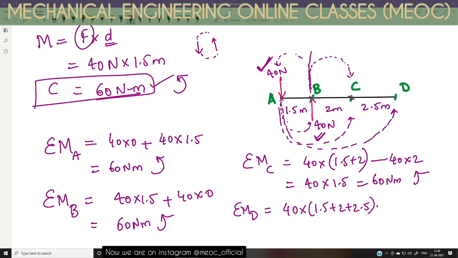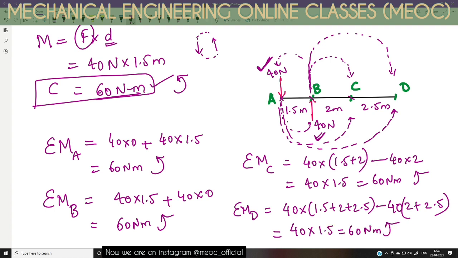About D it will make a clockwise moment. Clockwise moment is negative, so it is minus 40 into the distance between B and D, 2 plus 2.5. So this is nothing but 40 into 1.5 again, which is 60 Newton meter in anti-clockwise direction.